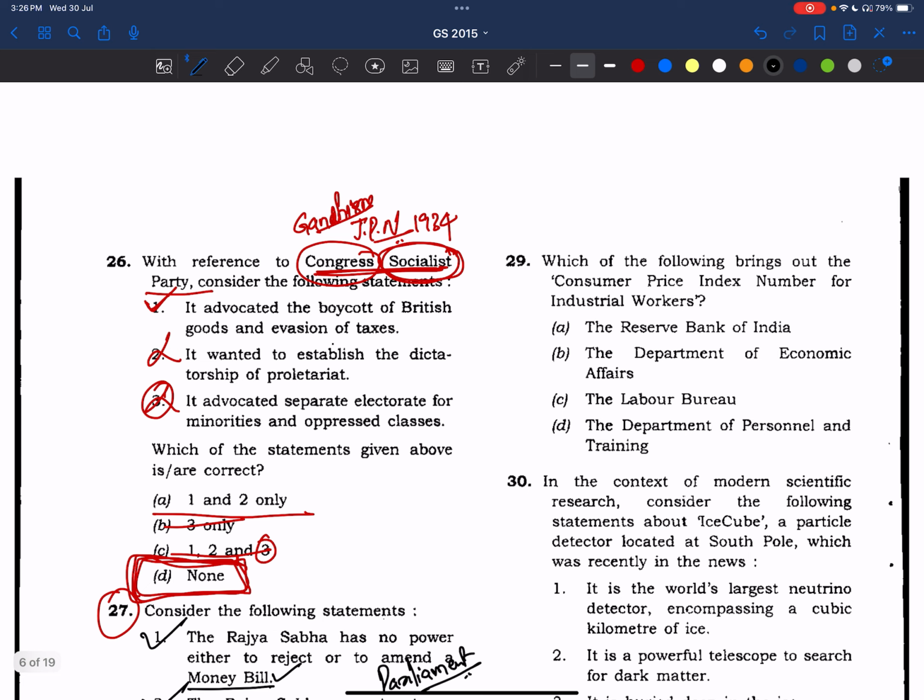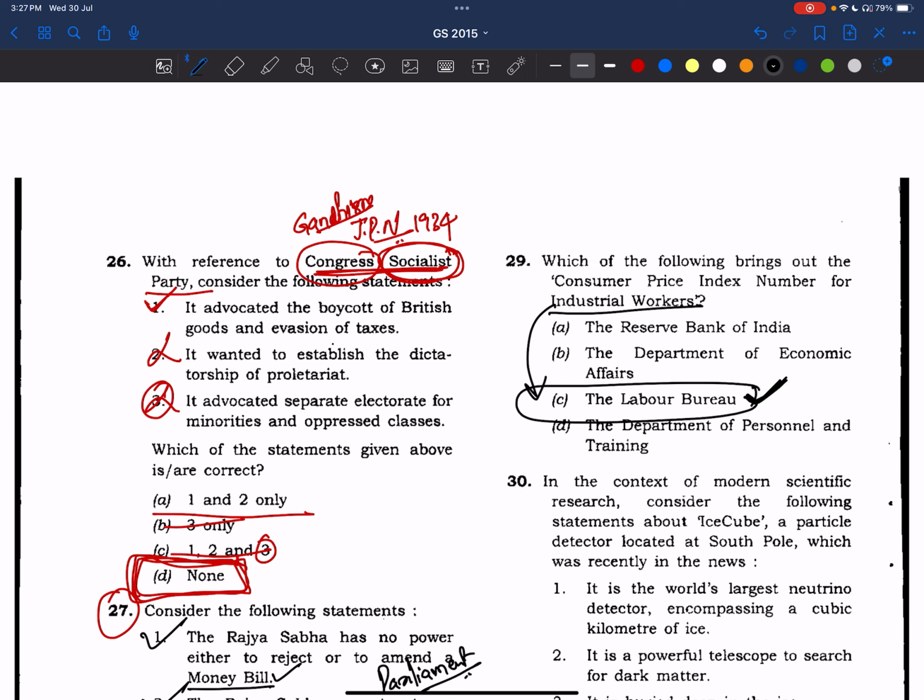Okay. Now, coming to the 29th question. Which of the following brings out the consumer price index number for the industrial workers? Answer is labor. Industrial workers, labor bureau. Okay, relatable. I think this question was again asked in 2021 or 2022. I don't know, but I can remember that when I was writing prelims in one of my attempts, I saw this type of question. I think it is a repeated question. I think we'll find it when we are solving the question papers after 2020.